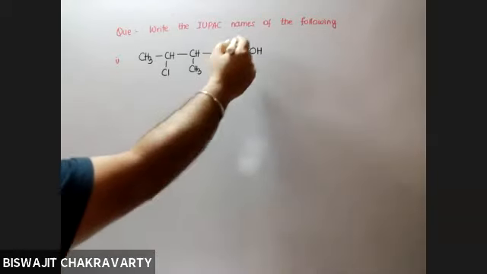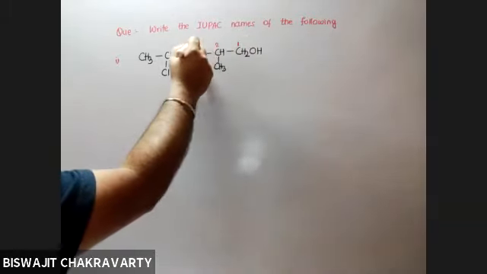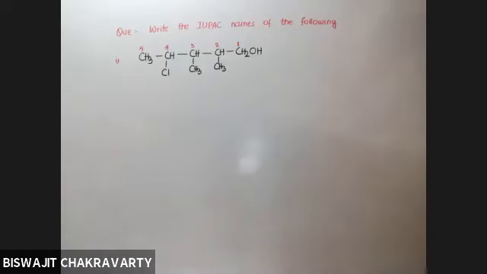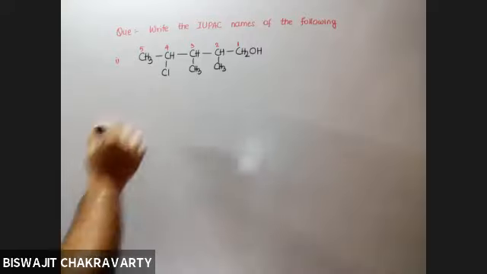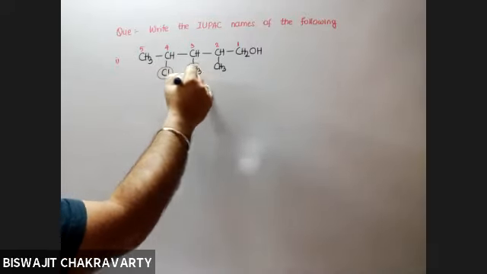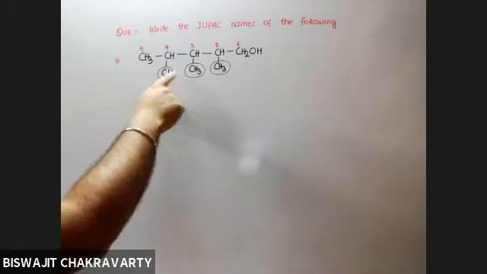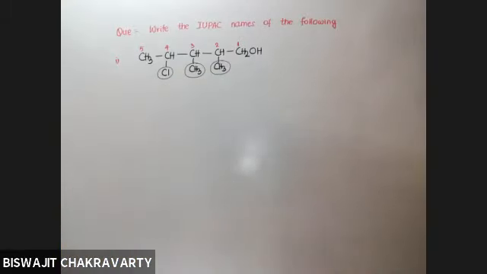Now, as you can see, the OH is present at one corner. So accordingly, this carbon will be carbon number 1, and there can be 5 carbons maximum in the main chain. So what name would you suggest if you know that there is one chlorine atom and 2 methyl groups? These are to be named first, but you have to arrange them alphabetically. So what do you think will be the name of this molecule? So 4-chloro-2,3-dimethylpentan-1-ol.